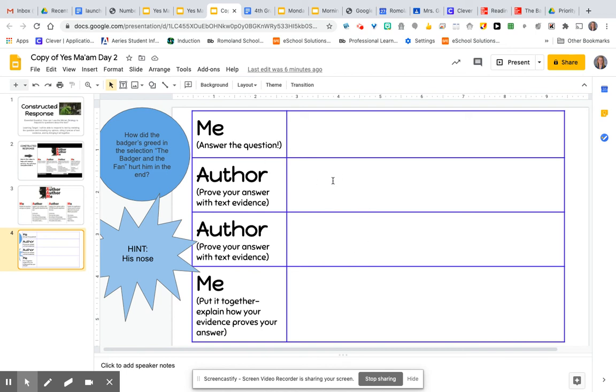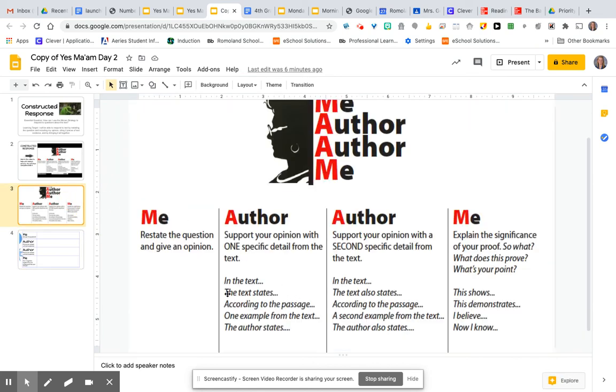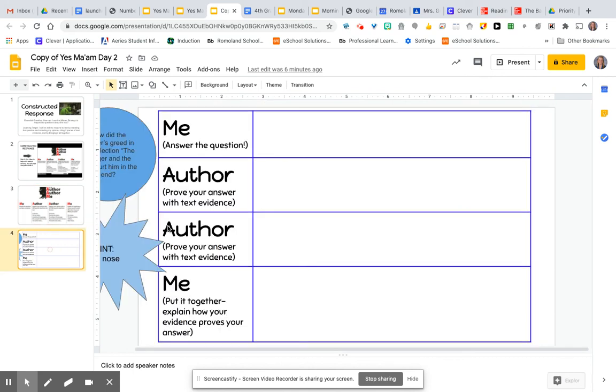Then look for two pieces in the text that support your answer. And if you forget how to start one of these sentences, just look back at this slide right here. In the text, it says, the text states, something like that. Okay? And don't just put something there, it has to connect to the answer. So you have a sentence here, another here, another here. Finally, we're coming back to that last sentence of our me. Remember our me sandwich. We're going to put it all together. Like, why overall is that your opinion? Why are those the pieces that you use to support your opinion? All right, happy writing, guys.